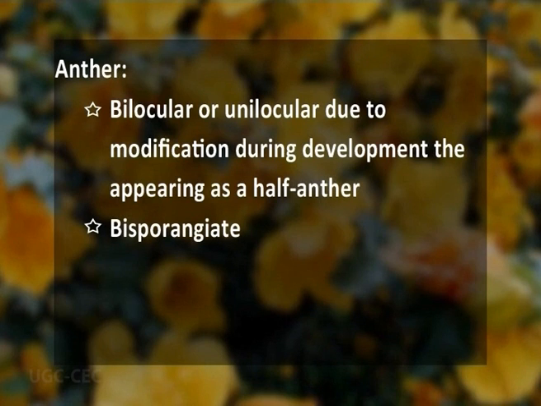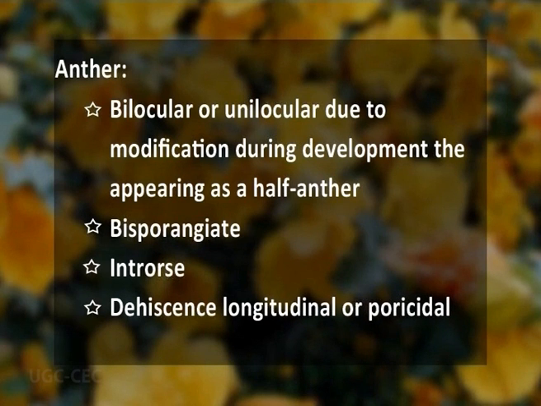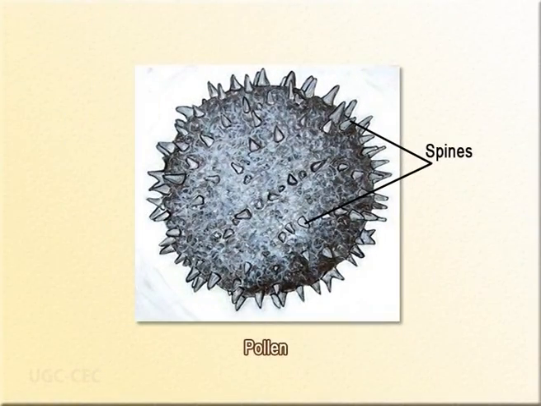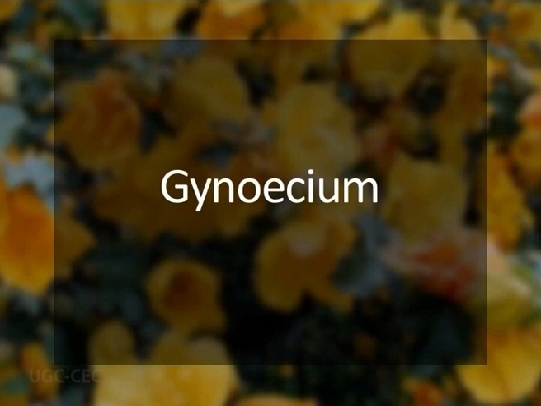The anthers are bisporangiate, they are introrse, and the dehiscence is either longitudinal or it can be poricidal. The pollen grains are large and with spines. That's why we call them spinulose. These pollen grains are tricolporate, triporate, or sometimes they can be multiporate.